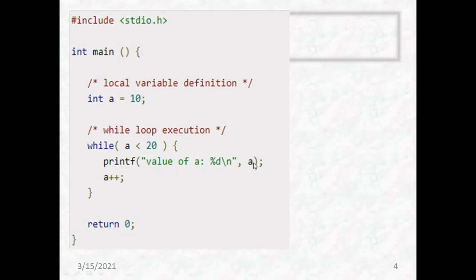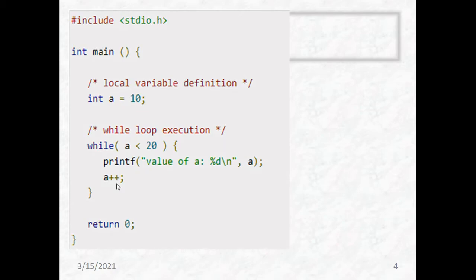You can see here we have written a++, so first we print the value of a, then we go on incrementing until this condition becomes false. So we'll be printing values from 10, 11, 12, 13, 14 till 19. That is how the while loop works.